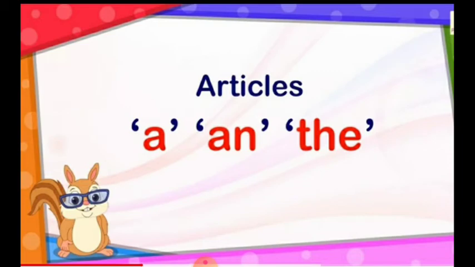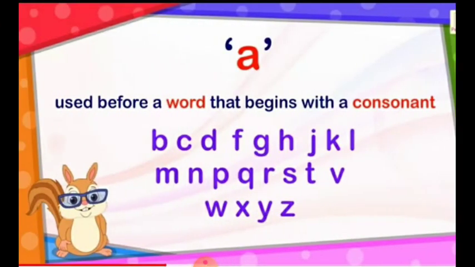So A and an, these are the articles. These are known as the articles. Now A is used before a word that begins with a consonant. A को हम कहाँ पे use करते हैं? Words जो कि consonant से start होते हैं.